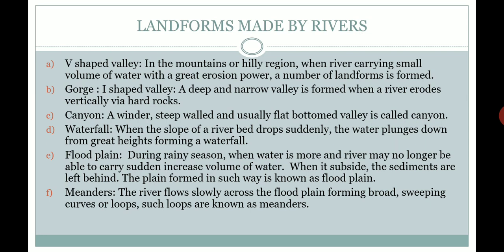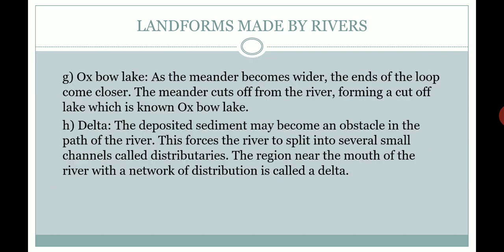Meanders. The river flows slowly across the floodplain, forming broad sweeping curves and loops. There is a river which flows across the floodplain, and due to this it forms broad sweeping curves or extra loops, and such loops are known as meanders.